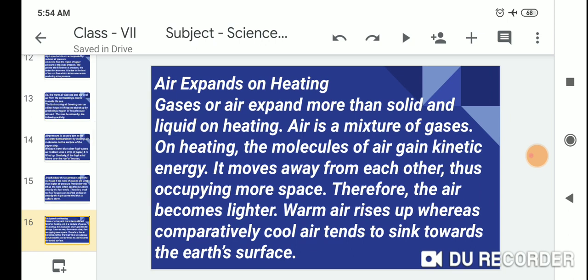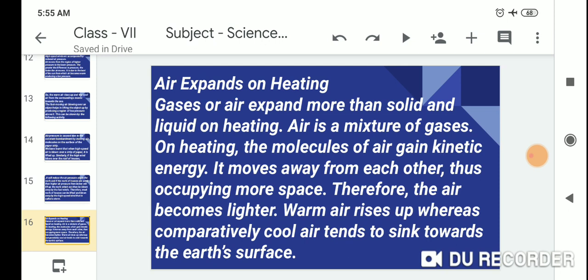Air expands on heating. Gases or air expand more than solids and liquids on heating. Air is a mixture of gases. On heating, the molecules of air gain kinetic energy. They move away from each other, thus occupying more space. In the more space, therefore, the air becomes lighter.